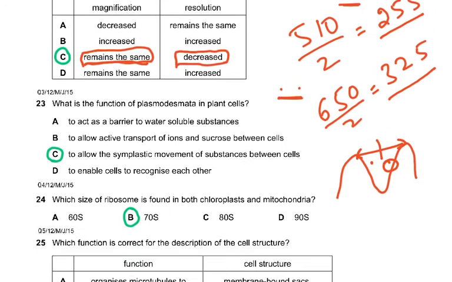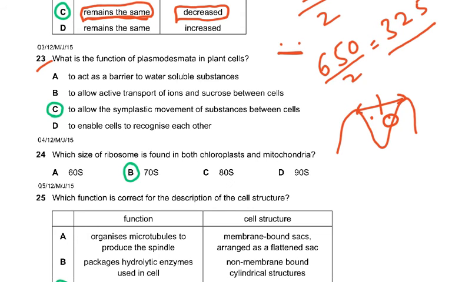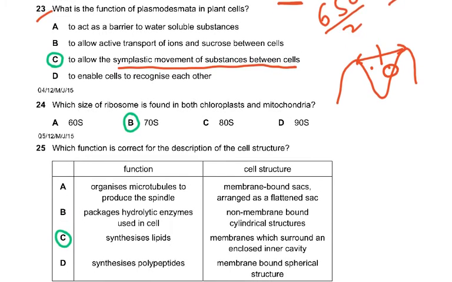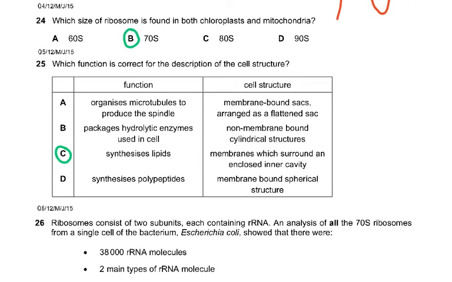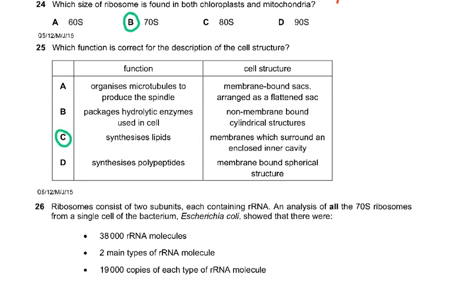What is the function of plasmodesmata in plant cells? Question 23. To allow the symplastic movement of substances between cells. We haven't done symplast up till now, but still some of you might have done it. Which size of ribosome is found in chloroplast and mitochondria? 70S, very basic question. Which function is correct for the description of the cell structure?